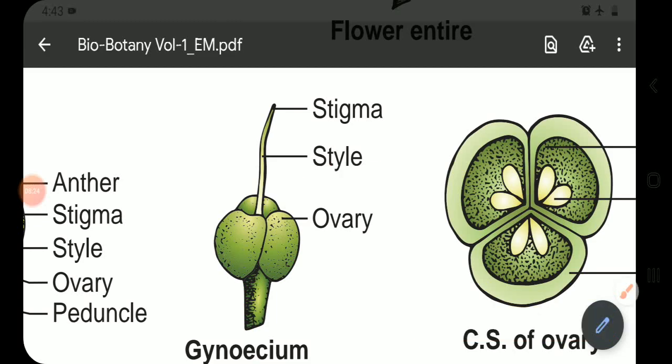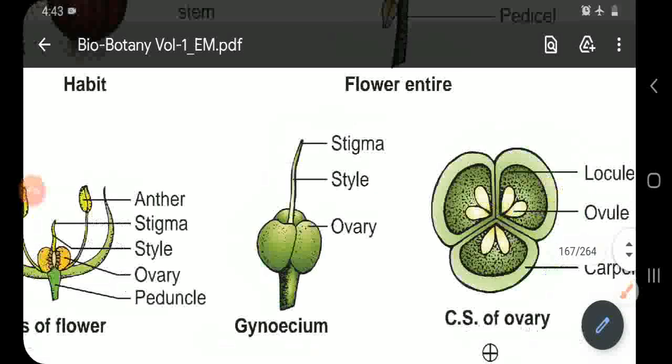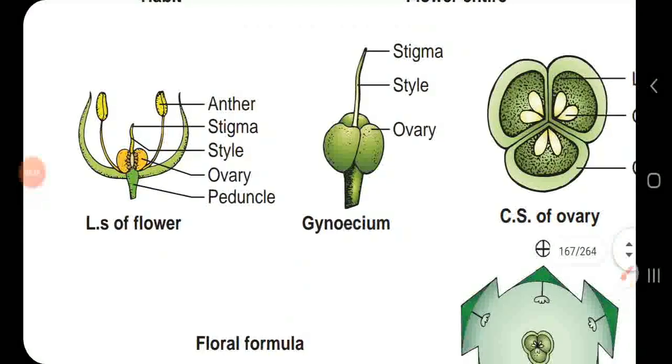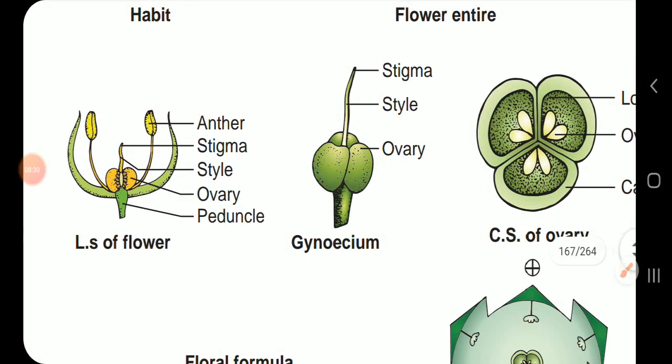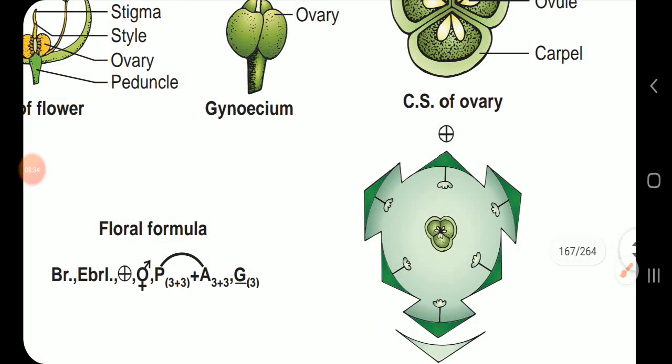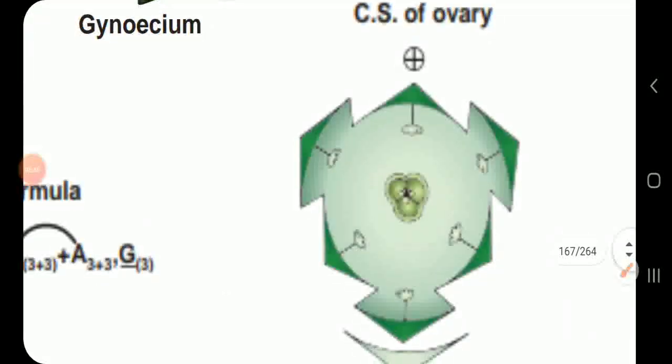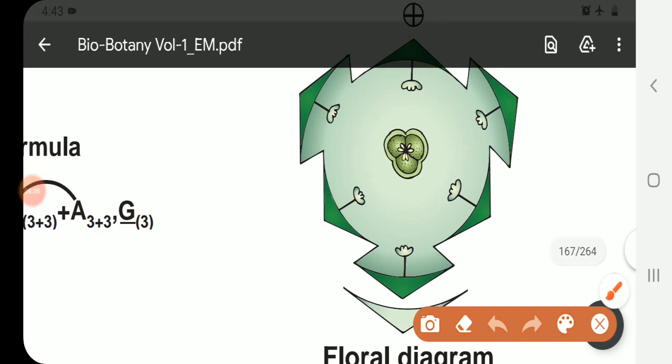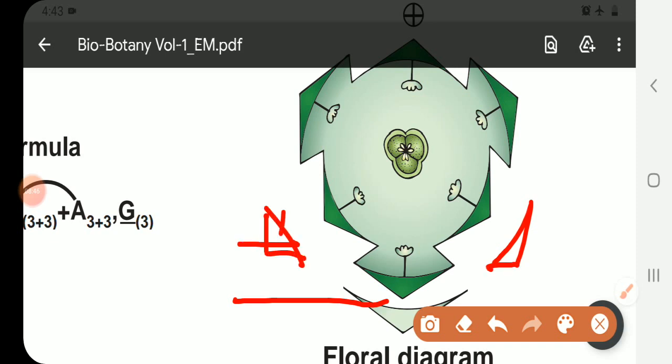So if you observe, the fruit type is a loculicidal capsule. It is a dry dehiscent fruit. And the seeds are endospermous. If you observe the floral diagram, the bract is present. The bracteole is absent. Bracteoles are absent. Only the bract is present.